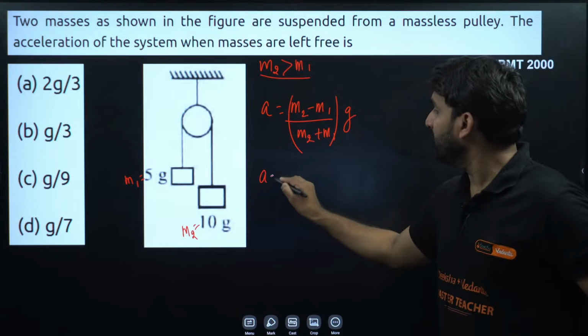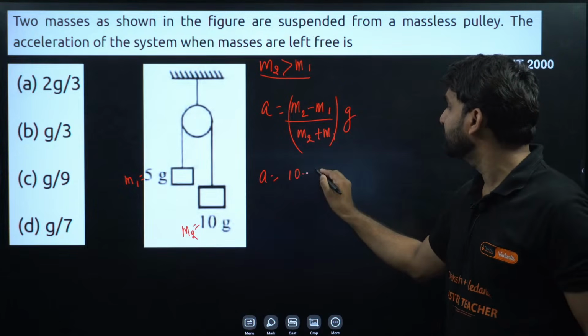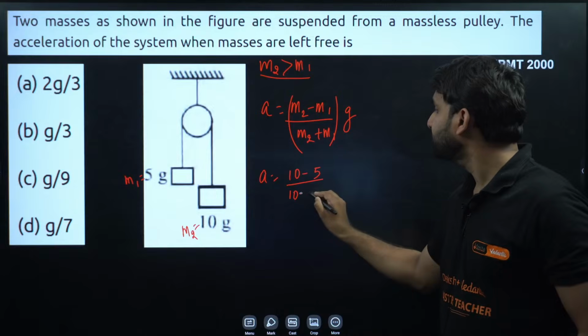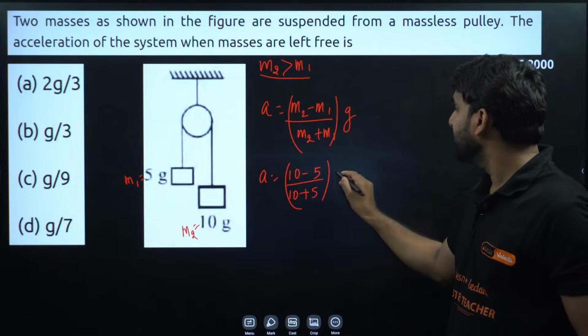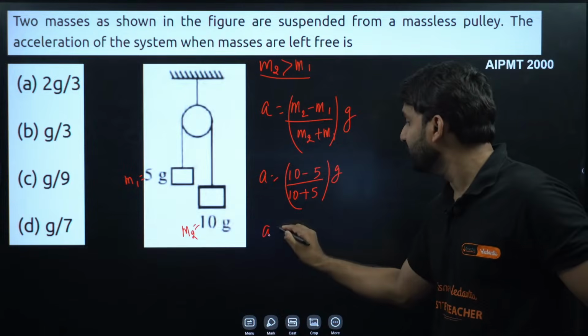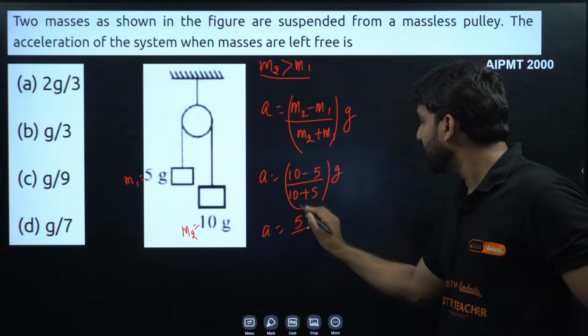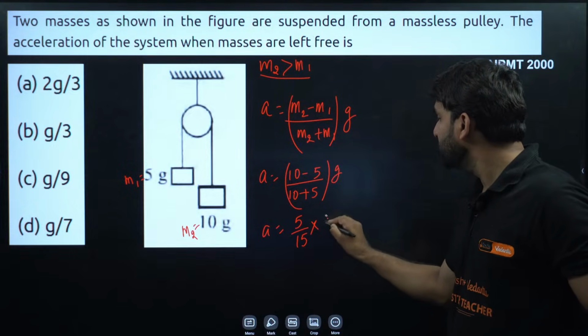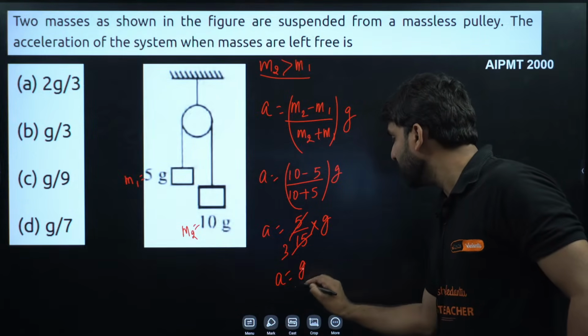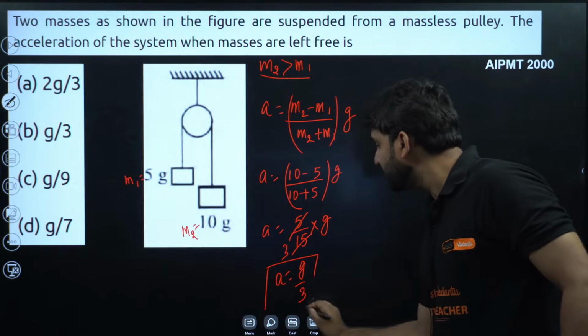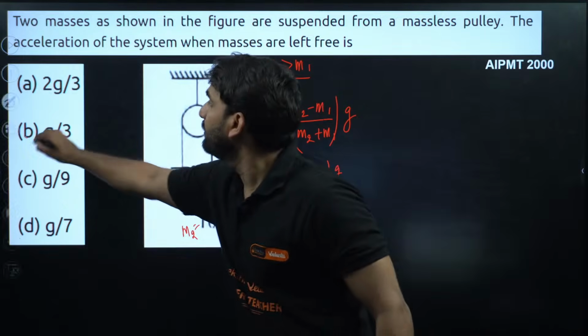So acceleration will be equal to (10 minus 5) divided by (10 plus 5), into g. The answer is in terms of g, so we don't need to put the value of g. 10 minus 5 is 5, 10 plus 5 is 15, into g. 5 threes are 15. So the acceleration we are getting here is g by 3. Option B will be correct.